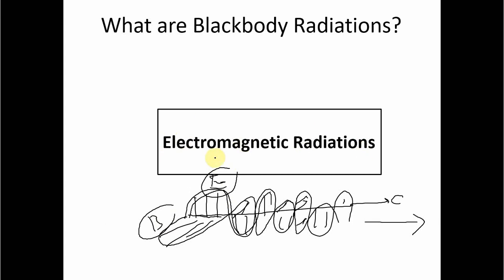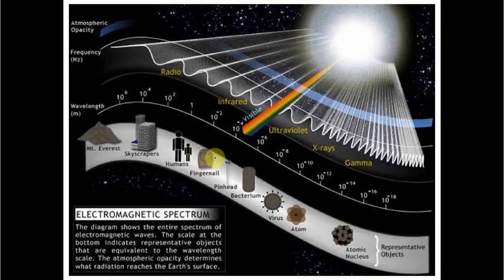The answer is everywhere. In our daily life we find electromagnetic radiations everywhere. From the cosmos or from the sun these radiations are coming, and we have the visible range where we can see all colors in the morning. But then we also have the low frequency waves that we call infrared waves and radio waves, and these radio waves are actually used for communications as well. And then we have higher frequencies, that is ultraviolet and X-rays. X-rays are even created artificially, and you see them in your daily life in hospitals for medical purposes.